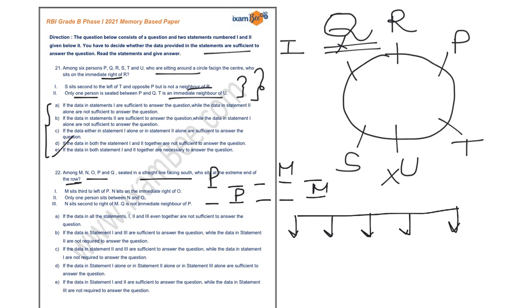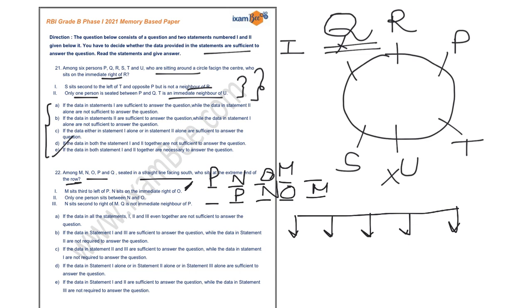Now it is given to you N sits on the immediate right of O. So N sits immediate right of O. So the only possibility where I can place N and O is this in this case, and this in this particular case. But with the help of the first statement, we are not sure.